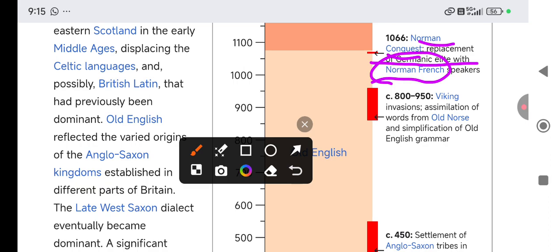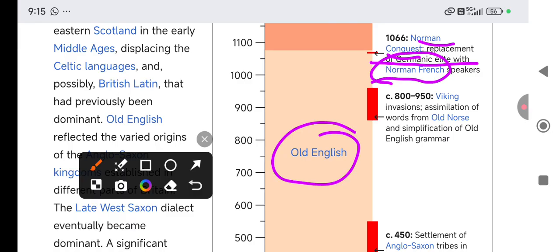They were Norman French speakers, right? So they brought French with them. And this is a very big change, and that is why Old English changed into Middle English. So now we are going to read Middle English.